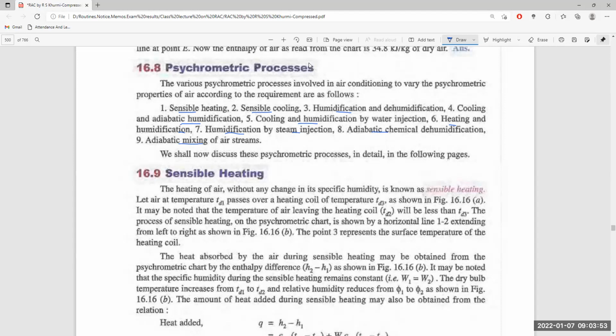So there are many psychrometric processes involved in air conditioning.